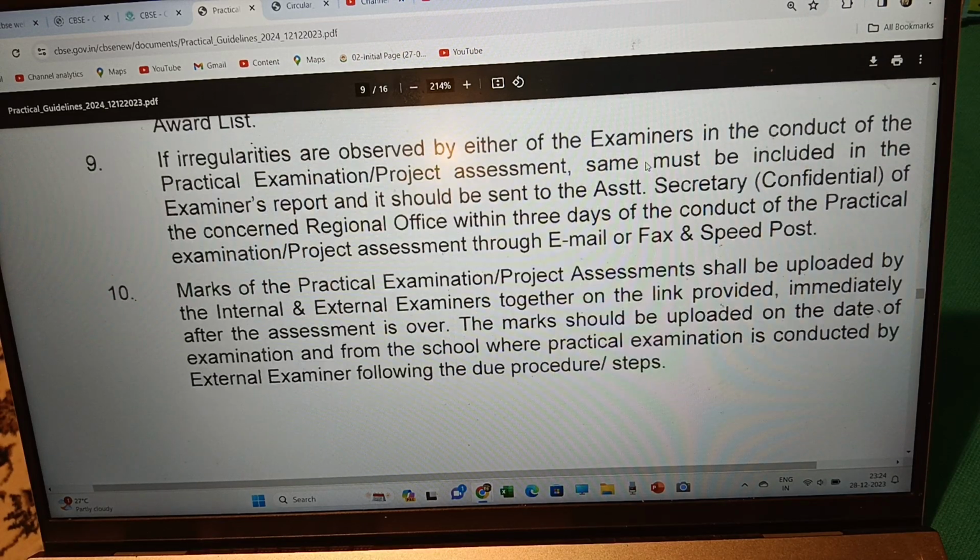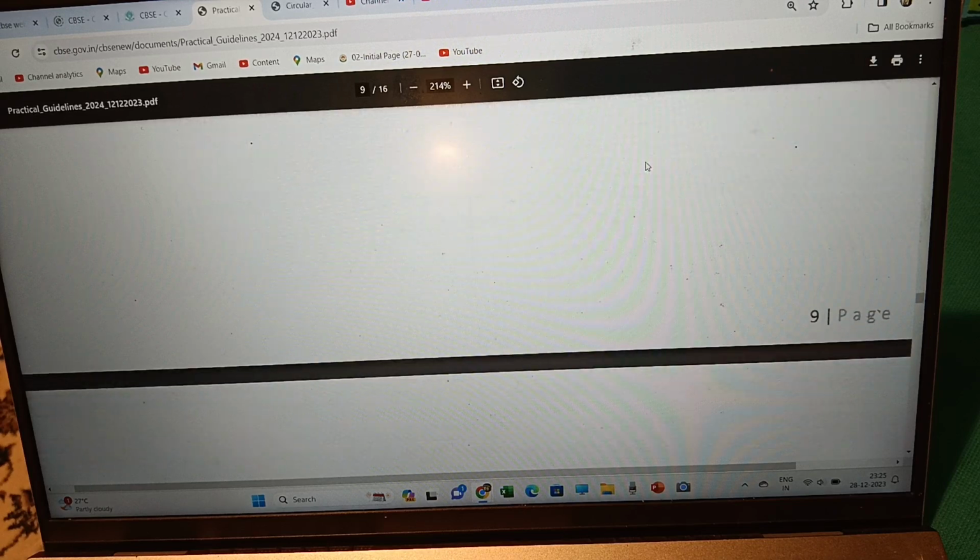Marks of the practical examination, project assessment shall be uploaded by the internal and external examiners together on the link provided. Yes, both should be there as they are uploading the marks. Immediately after the assessment is over, the marks should be uploaded on the date of examination from the school where practical examination is conducted by external examiner following the due procedure. So marks should be uploaded on the date of the practical examination itself, before the external examiner leaves the school.